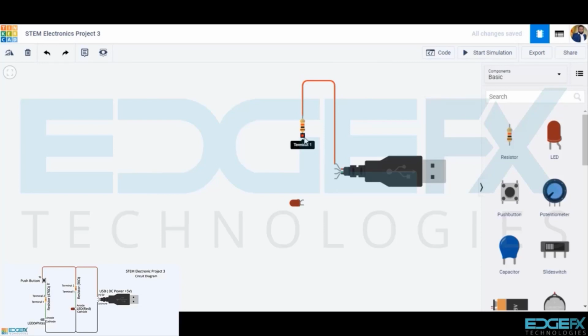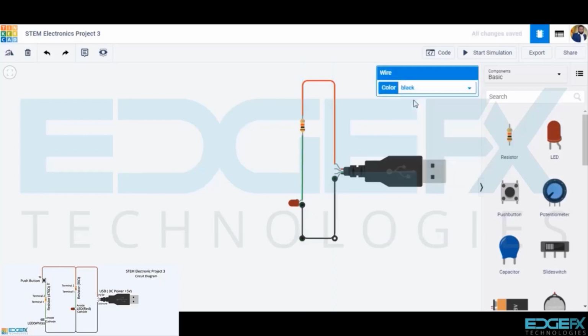Terminal 1 of the resistor to the anode of the LED. Cathode of the LED to the ground of the USB connector. This is negative line, so we shall select the wire color black. We will now complete the rest of the circuit, for which we shall draw the push button, resistor of value 470 ohms, and the LED, white, from the components library and wire them as follows.